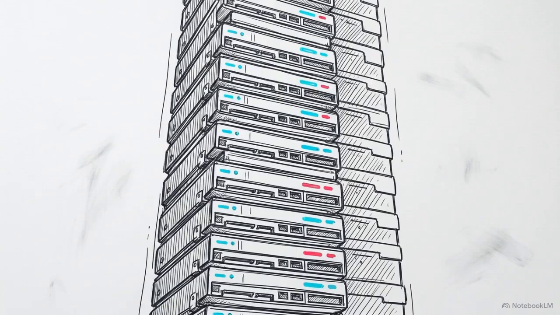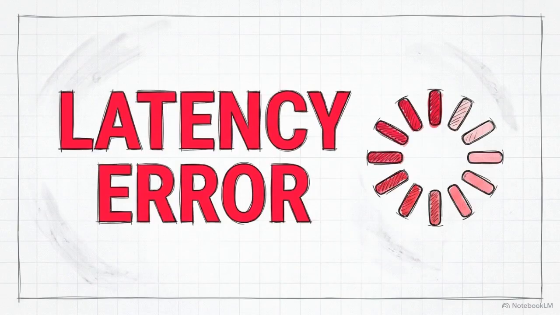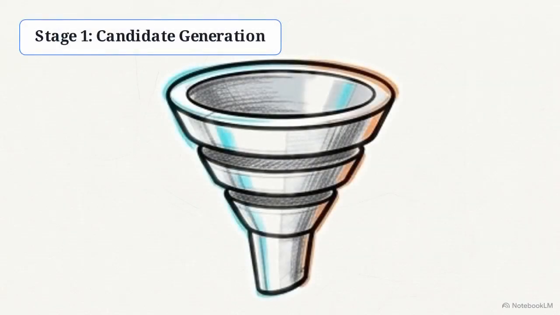Finding the closest vectors works in theory, but running that calculation across billions of items every time a user refreshes their app hits a strict computational wall. It cannot be done in real time. This diagram illustrates the structural solution to that bottleneck, the multi-stage pipeline. When the top section activates, we see the first stage, candidate generation. The system evaluates millions of items and filters them down to a tight cluster of a few hundred candidates.